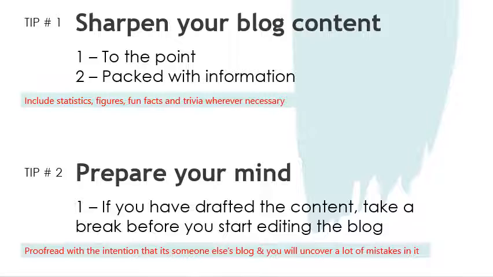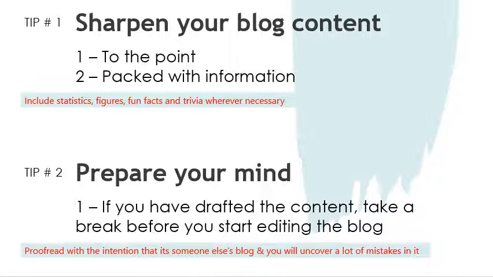What you can do to avoid this kind of an issue is that you can take a break from your writing after finishing the draft. You can do some other work, or get up from your seat, have a walk for 5-10 minutes, and then come back with a fresh mind. So by taking a break, what will happen is that you will start evaluating the blog from a fresh perspective.